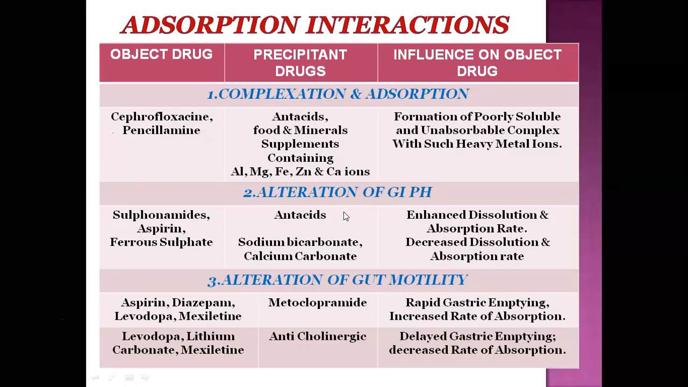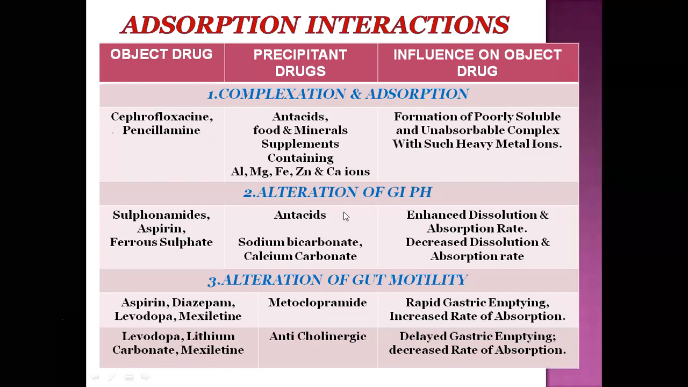Okay, the last 10 minutes remain in today's session. The third mechanism of absorption interaction is alteration of GI gut motility. Here the examples are aspirin, diazepam, levodopa, and mexiletine.